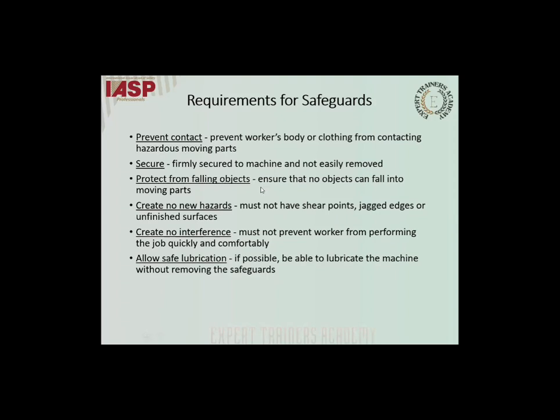It must protect from falling objects. It must not create any new hazard or interfere with the operation of the machine. And it must allow some gap for lubrication to avoid friction. So these are the general requirements for safeguards.